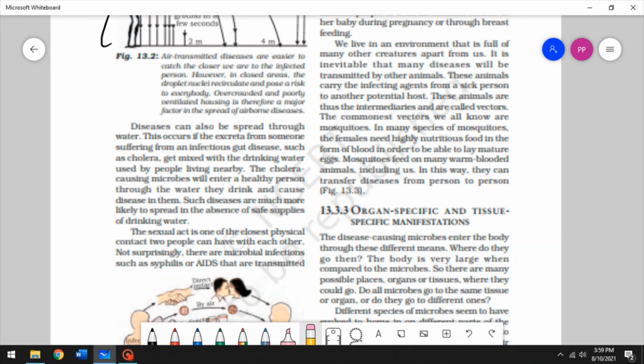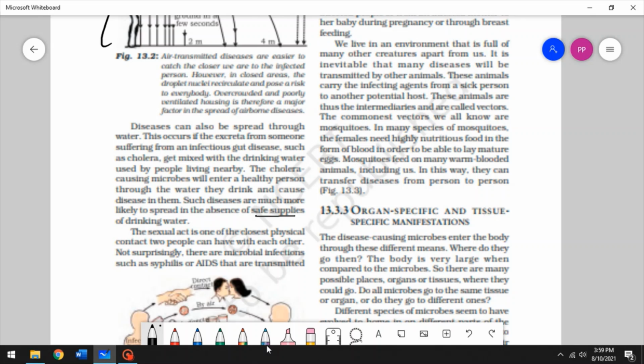This occurs if the excreta of someone suffering from an infectious gut disease like cholera gets mixed with the drinking water used by people living nearby, right? So such diseases are more likely to spread in the absence of safe supplies of drinking water. If the water is clean, there is no chance for you to drink contaminated water and get the disease yourself, because the water doesn't have the microorganisms, right?